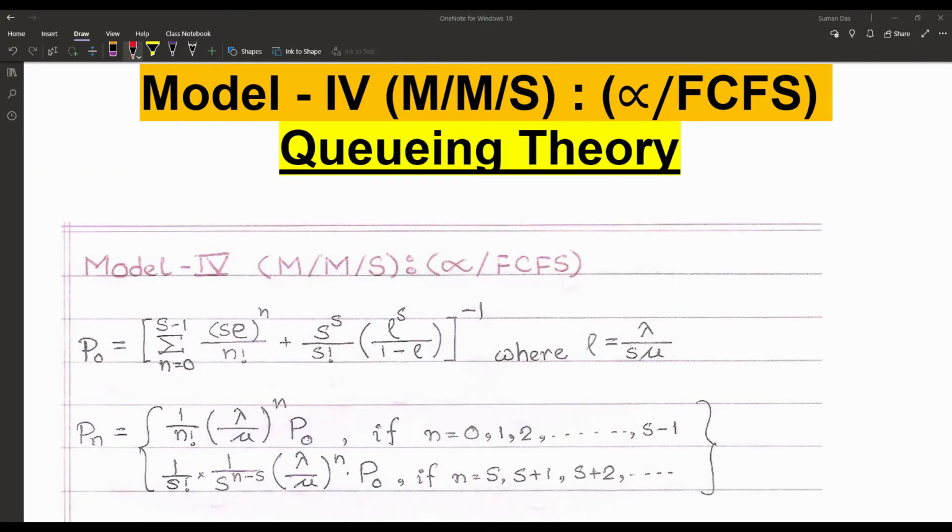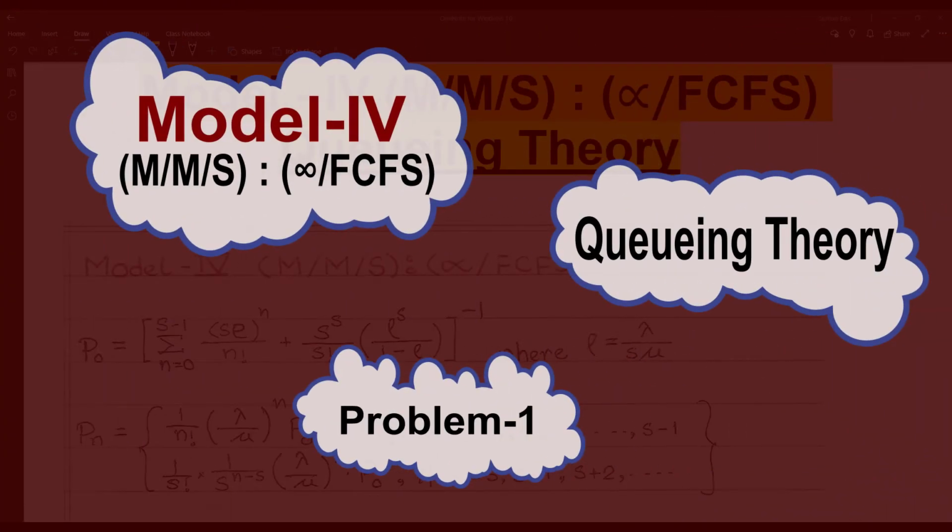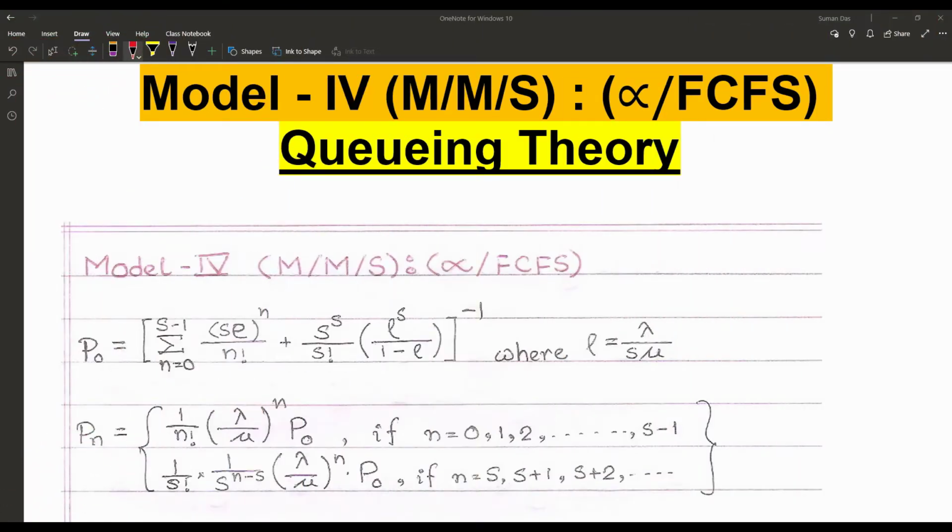Hello friends, today our video lecture is based on model 4 of queuing theory. In the previous video lectures we have already discussed models 1 to 3, and also the basic introduction of queuing theory with Kendall's notation. Now model 4, according to the Kendall notation, gives us the notation of